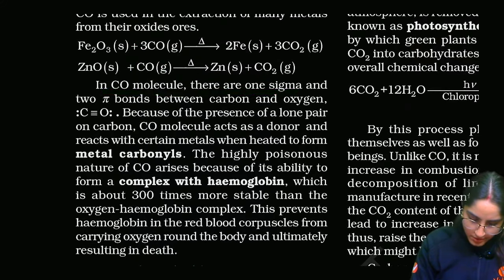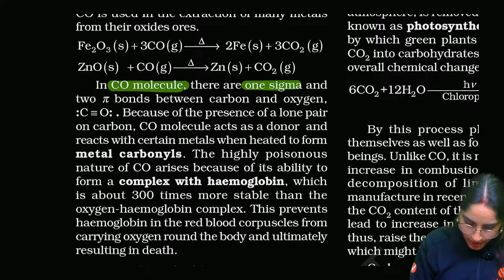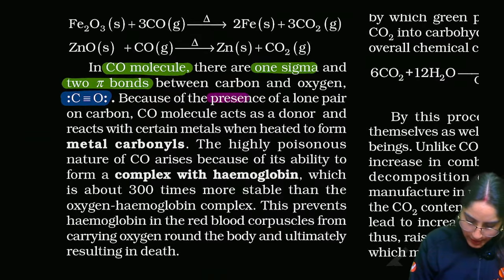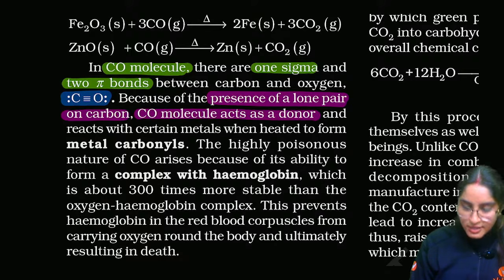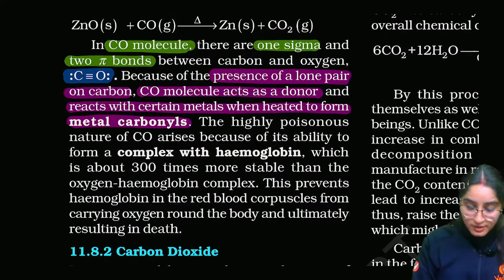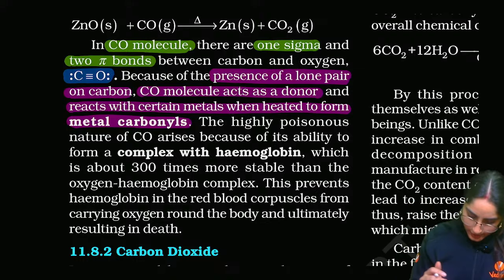CO molecule, now this is important for you. In the CO molecule, there are 1 sigma and 2 pi bonds between carbon and oxygen, that looks like this. Okay, 1 sigma and 2 pi bonds are there. Because of the presence of a lone pair on carbon, the CO molecule acts as a donor and reacts with certain metals when heated to form metal carbonyls, right? So the metal carbonyls that we have discussed in d and f block are formed here.